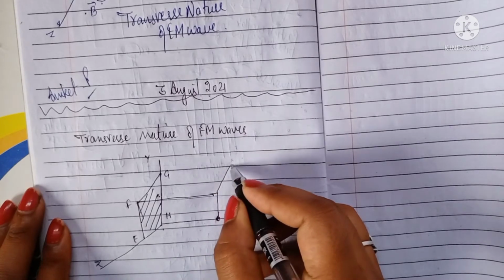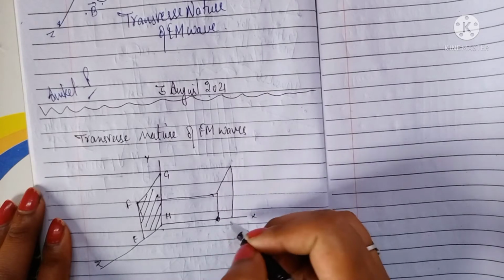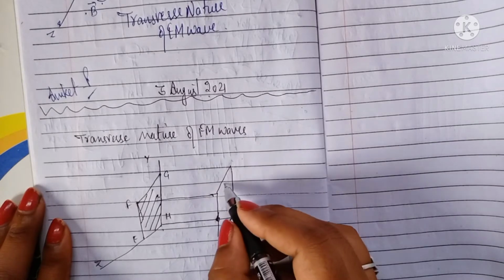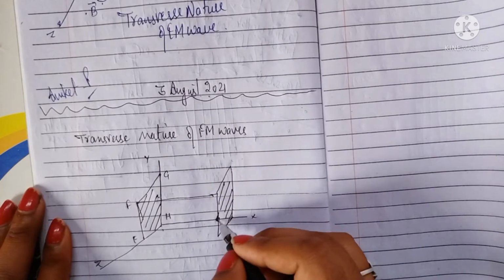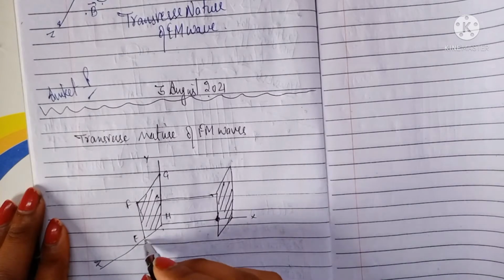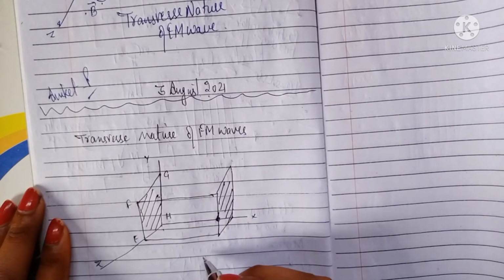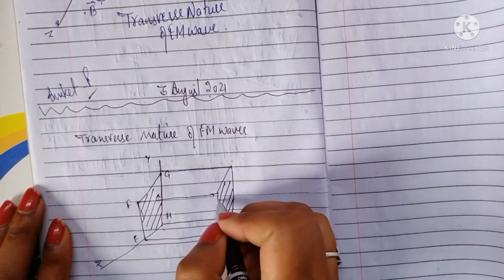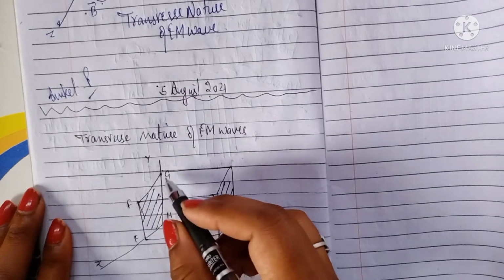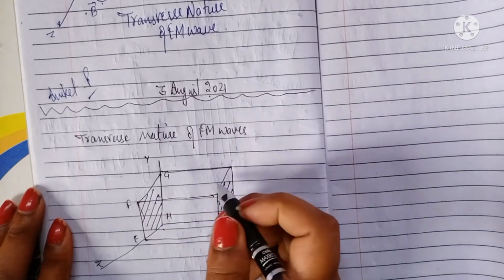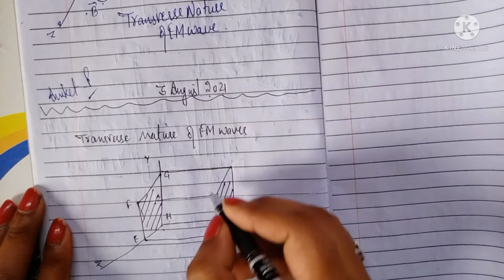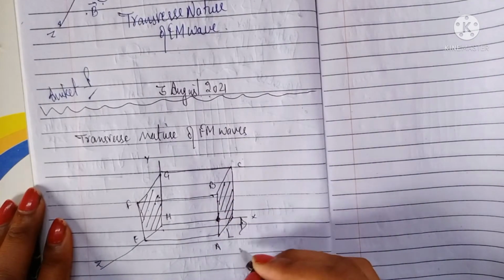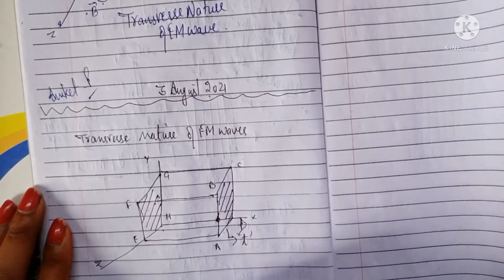This is the wave front here. You can either go like this also. This is another wave front, made at the time t. So basically we have to complete this figure. Here we have only two wave fronts. At time t equals 0, the wave front is EFGH, and at time t the wave front is ABCD. This is the wave front at time t.